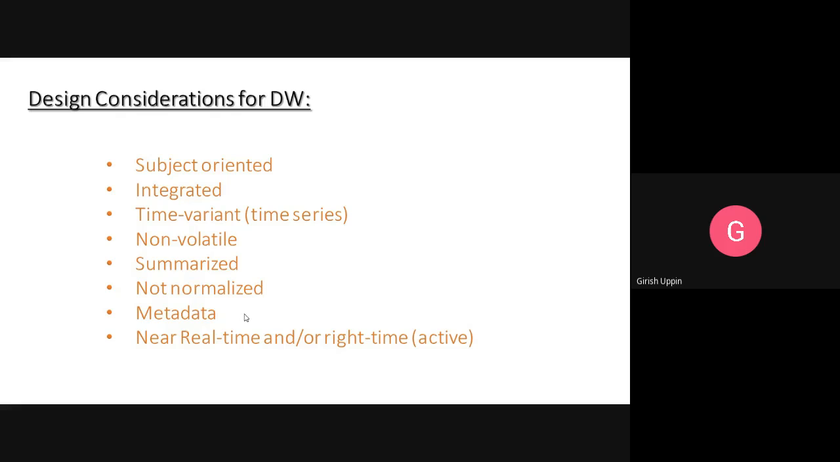And near real time, or right time. Data warehouses should be updated in near real time. In many high transaction volume industries such as airlines, the cost of implementing and updating a data warehouse in real time is very high. So real time or near real time is very, very expensive, so it is not used. What is used is having database updates at regular times. That is how the data warehouse will get updated.